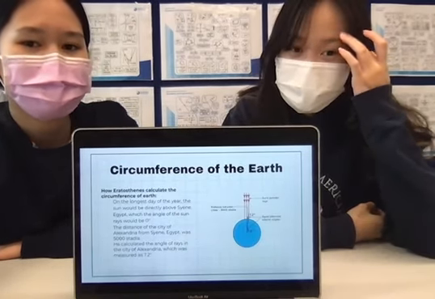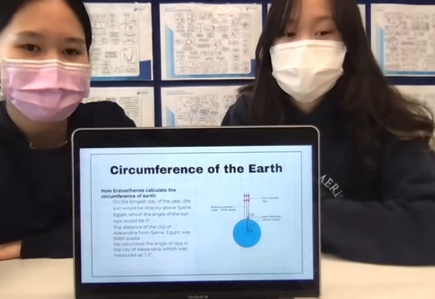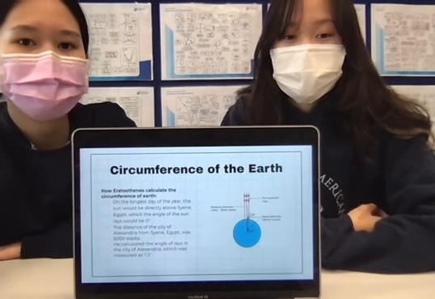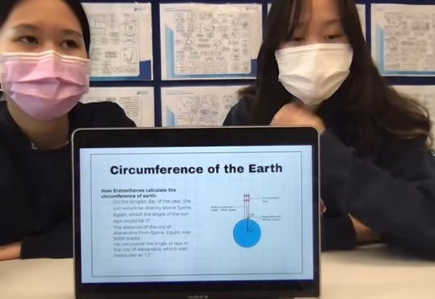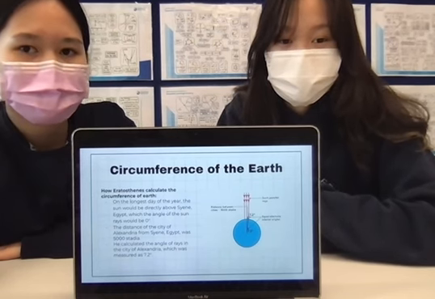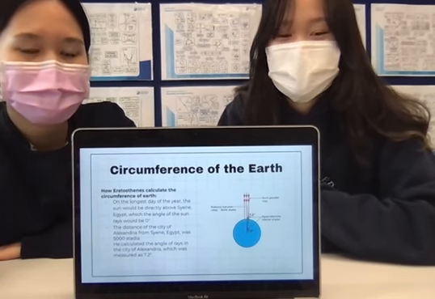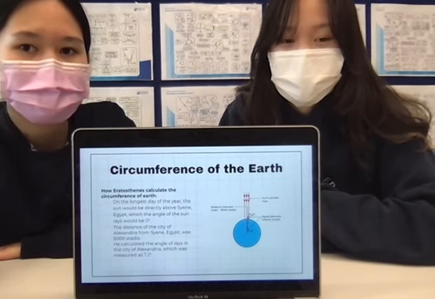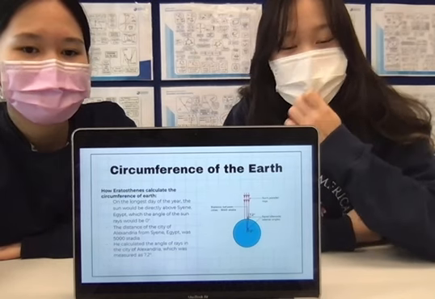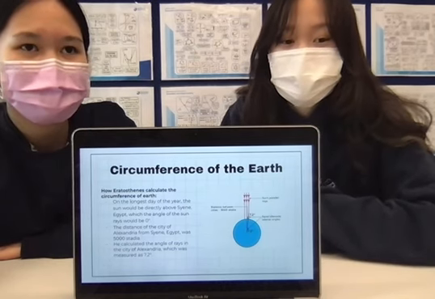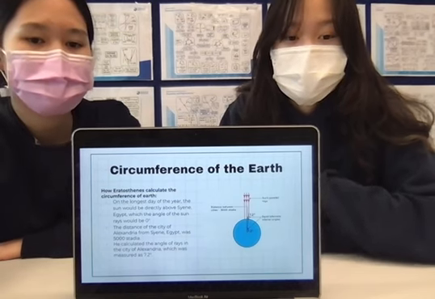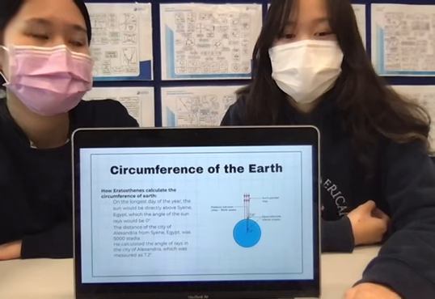How he calculated the circumference of the Earth is that he set the sun rays to be 0 degrees above Cyrene of Egypt, and the distance of the city of Alexandria from Cyrene, Egypt, was 5,000 stadia. He calculated the angle of rays in the city of Alexandria, which was measured as 7.2 degrees.